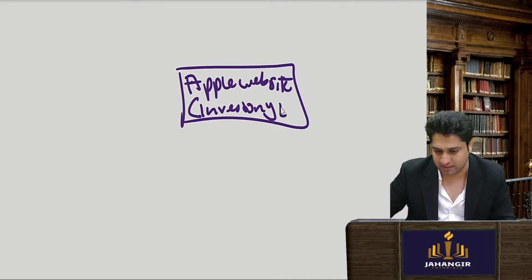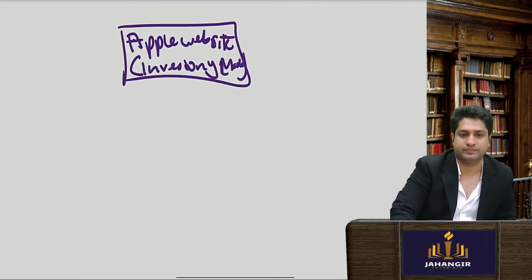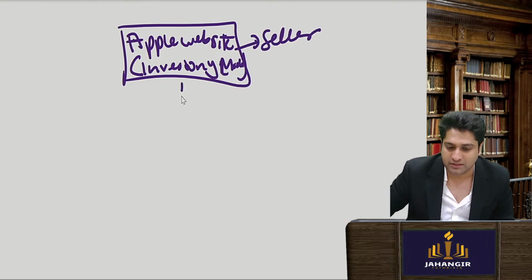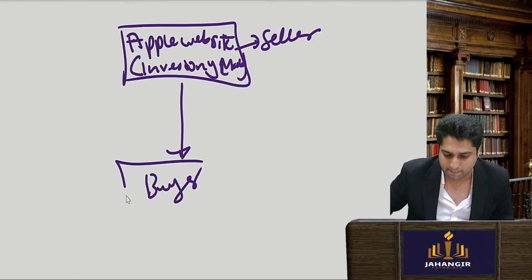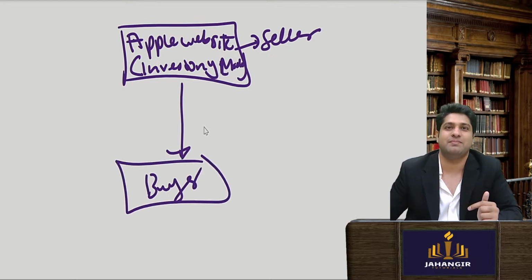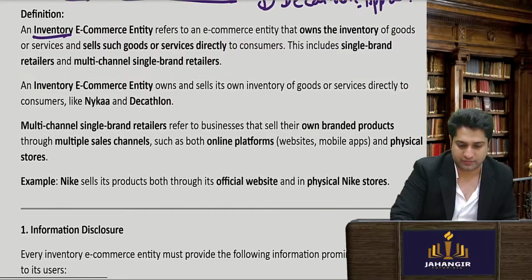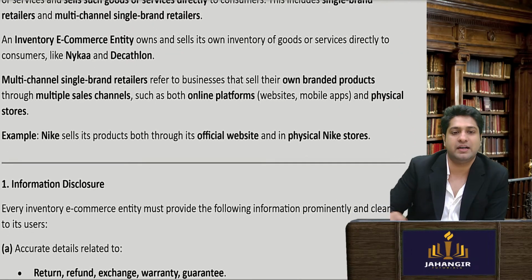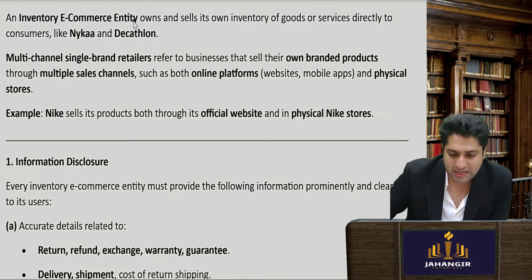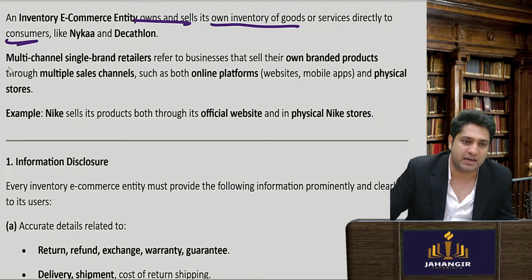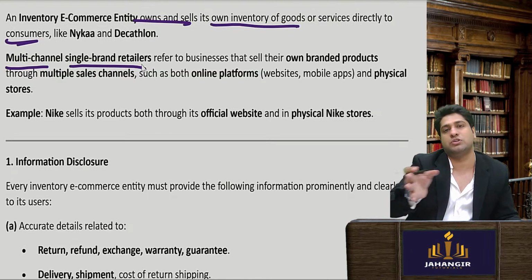Marketplace, okay? Inventory model. It's their goods that they are selling. Here they become the seller and here you have the buyer. Obviously, if it is between them, it's going to be very simple. Now let's see what they have done. An inventory e-commerce entity owns and sells its own inventory directly to consumers. Simple. They could be multi-brand, or single brands are also allowed.